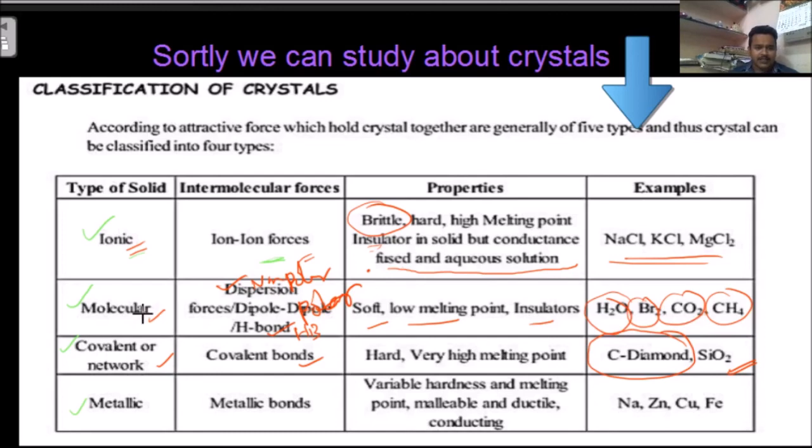And the final one is metallic. Metallic bonds are responsible. Here also there is variable hardness and high melting point. Malleable and ductile are the properties of metals. These are all examples of metals.